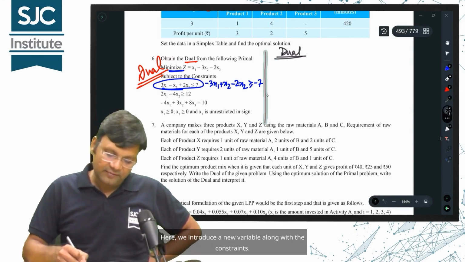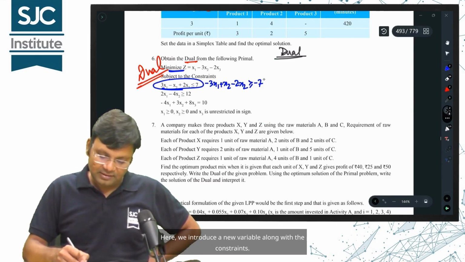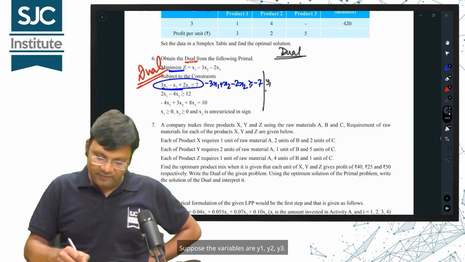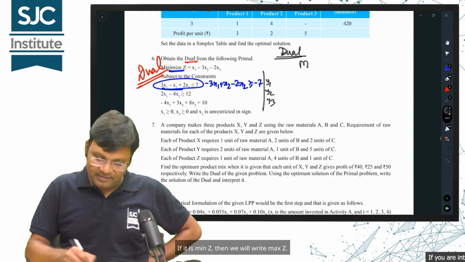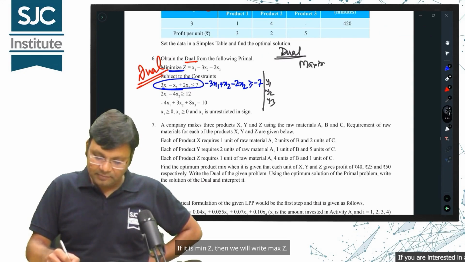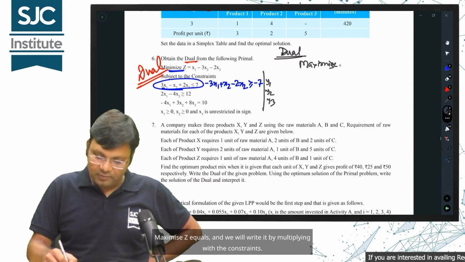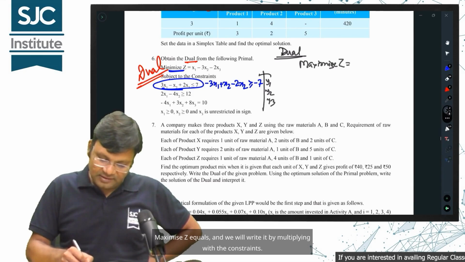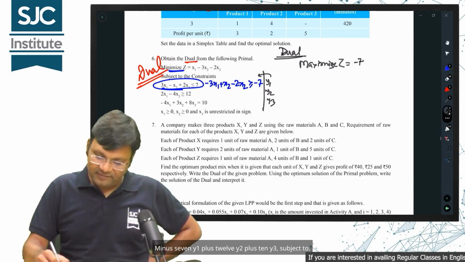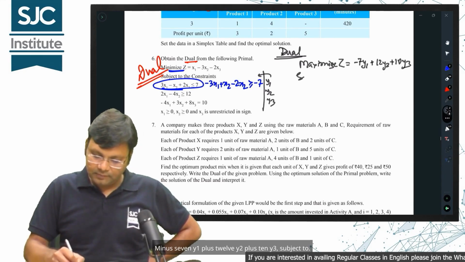But if you try, then how will you write the dual? Here, we introduce a new variable along with the constraints. Suppose the variables are y1, y2, y3. So what will we write? If it is min z, then we will write max z. Maximize z equals, and we will write it by multiplying with the constraints. Minus 7y1 plus 12y2 plus 10y3 subject to.